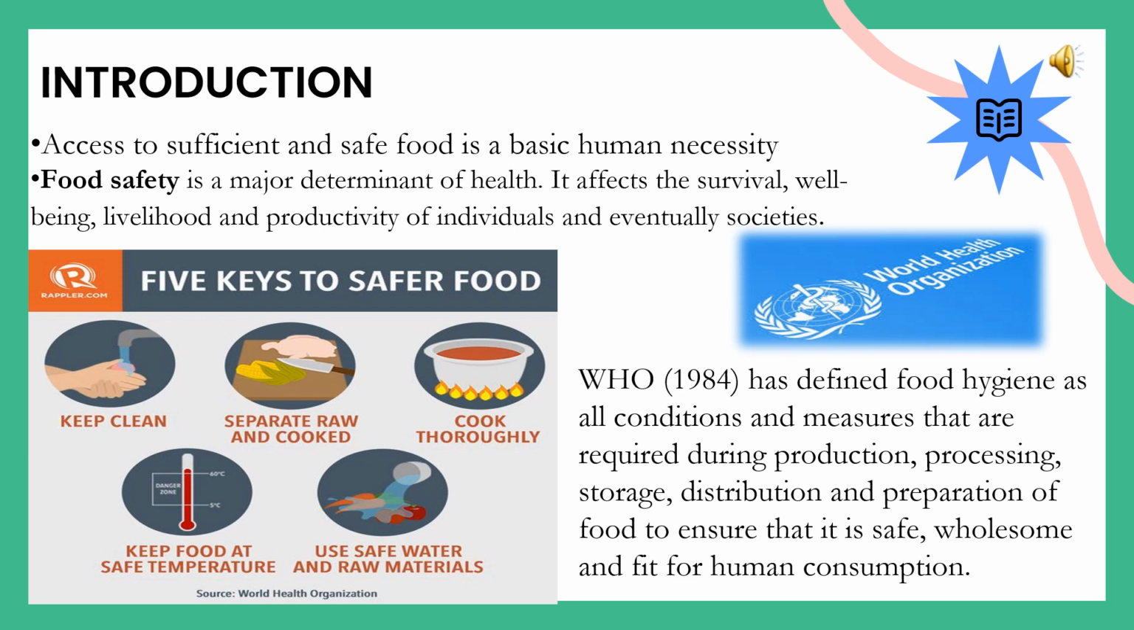Now, the 5 keys to safer food that is given by WHO are as follows. First is keeping clean. Second is separating raw and cooked food. Third is cooking thoroughly. Fourth is keeping food at safe temperature. And the fifth one is use of safe water and raw materials.